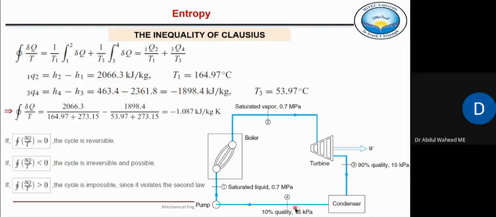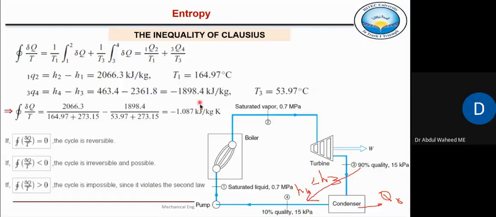Because H4 is less than H3. Because here heat is rejected in the condenser. When heat is rejected in the condenser, the enthalpy will drop. So this H4 will be less than H3 because energy is taken out of that substance, which is steam.